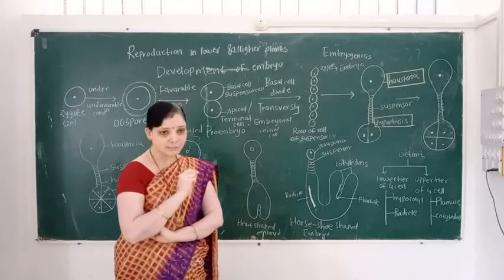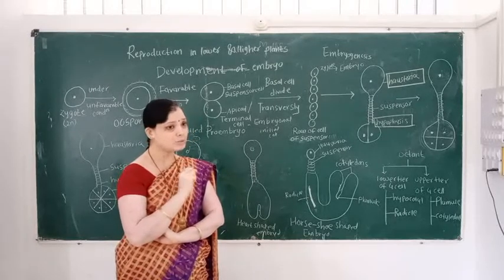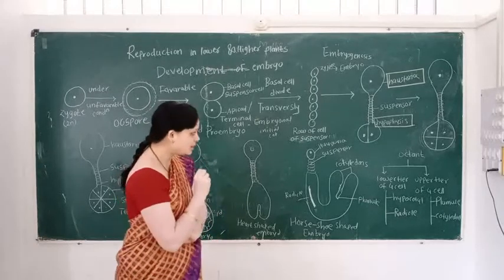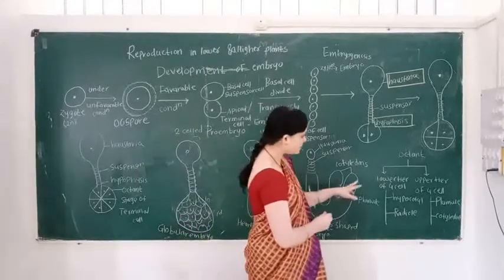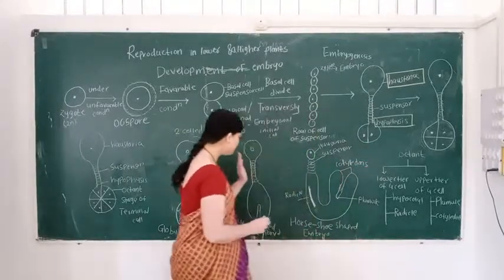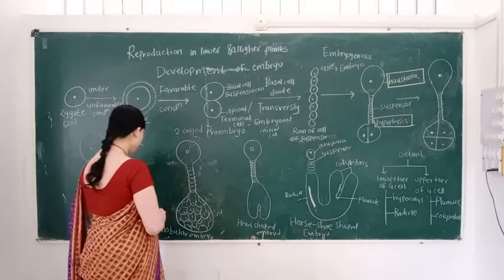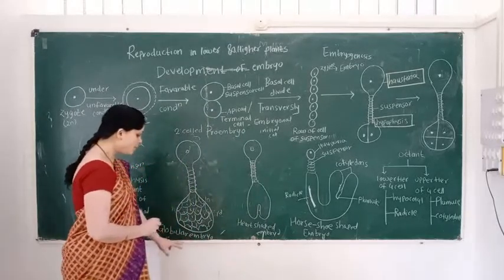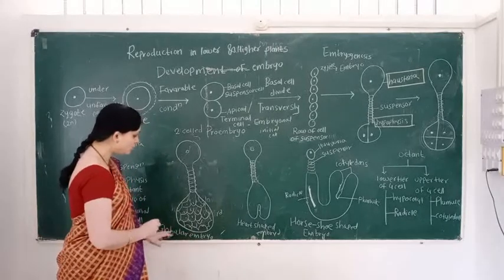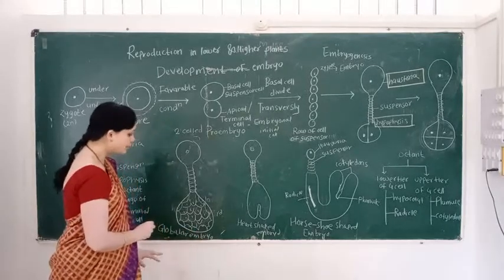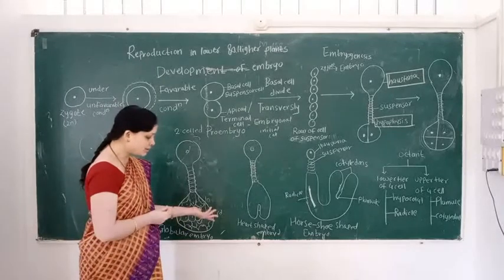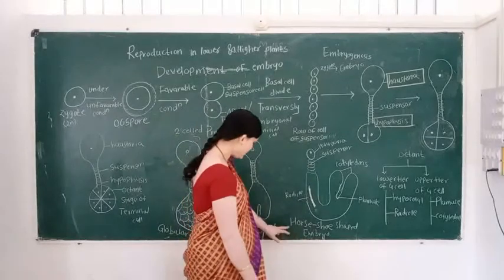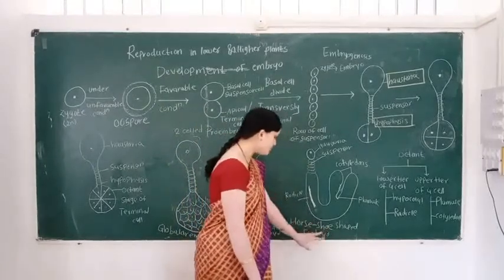Then the terminal cell undergoes division and forms the octant stage. In the octant stage, firstly it forms a two-celled structure, then a four-celled structure, then an eight-celled structure. Octant means 8 cells are present. Firstly, a mass of the embryo, the globular embryo, is formed. This globular embryo is converted into the heart-shaped embryo, and finally this embryo looks like the horseshoe-shaped embryo.